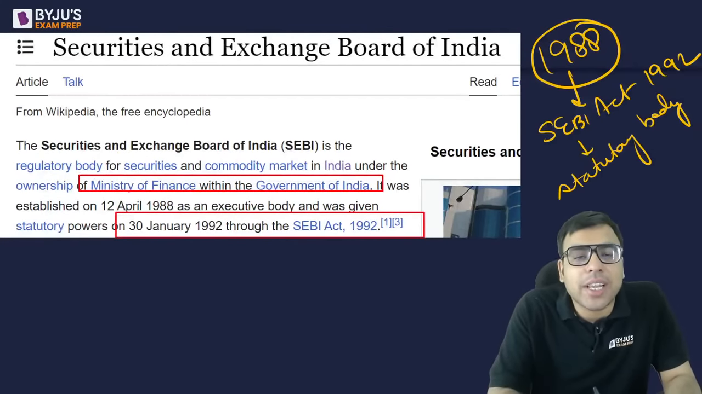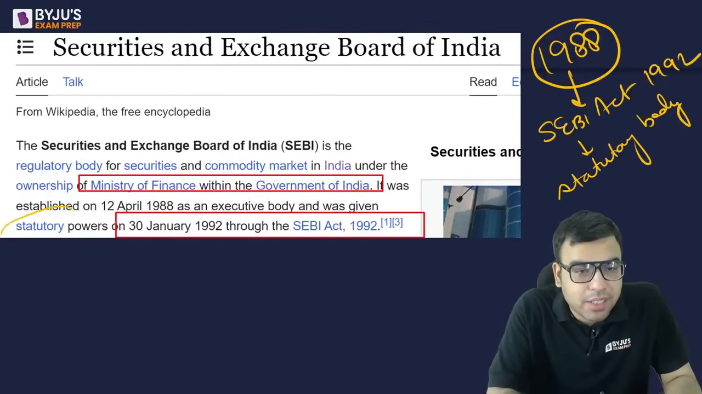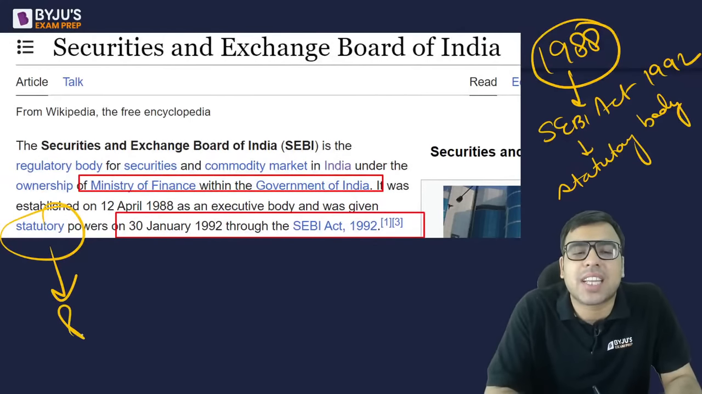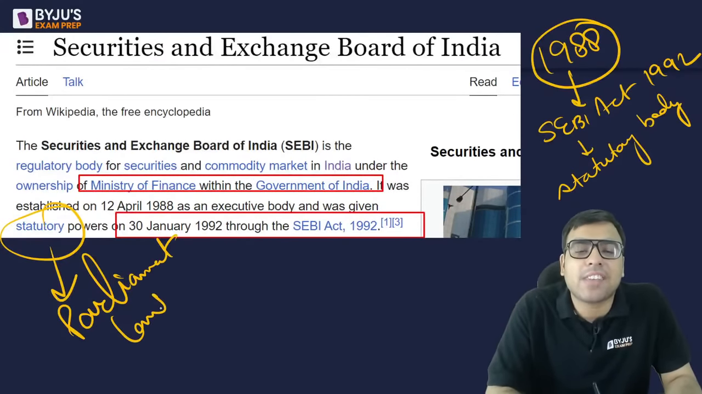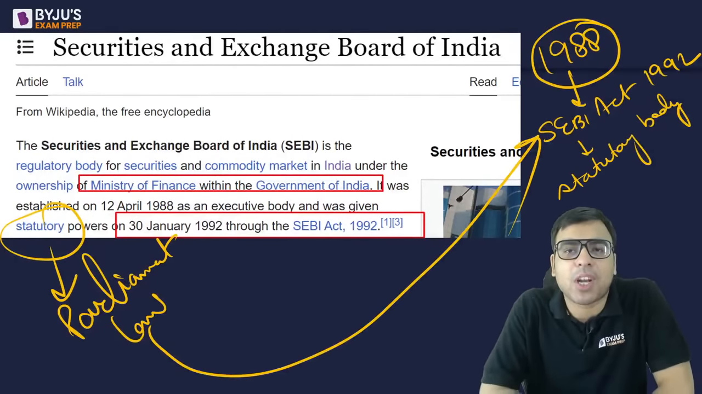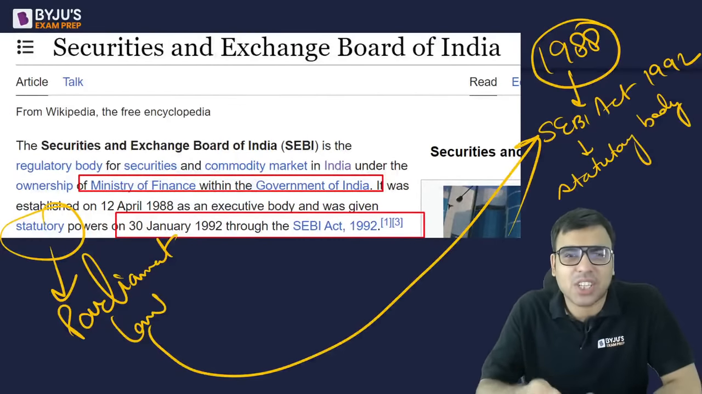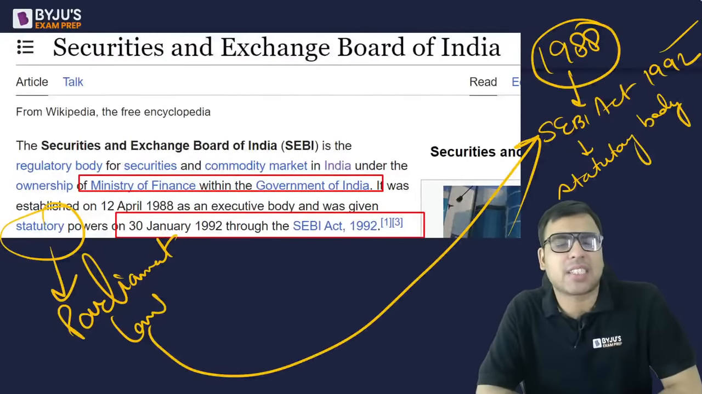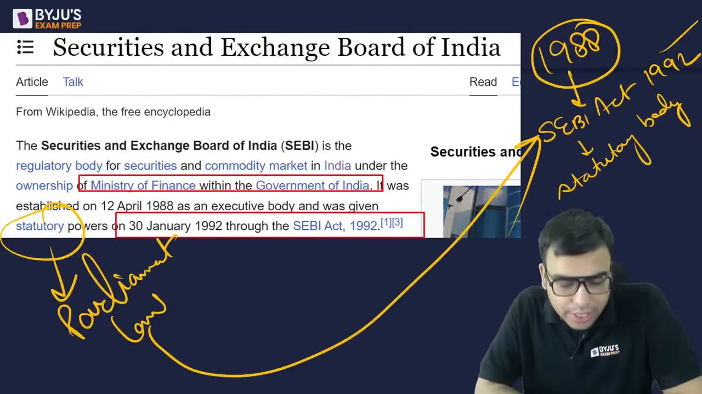See, what is a statutory body? The word statutory is not written anywhere. A statutory body means the body which is a result of a parliamentary law, or it derives power from parliamentary law. So the SEBI Act was passed in 1992. Why? Because I hope you are aware of the Harshad Mehta scam and all that happened, and that is why the parliament had to bring a law in this regard.